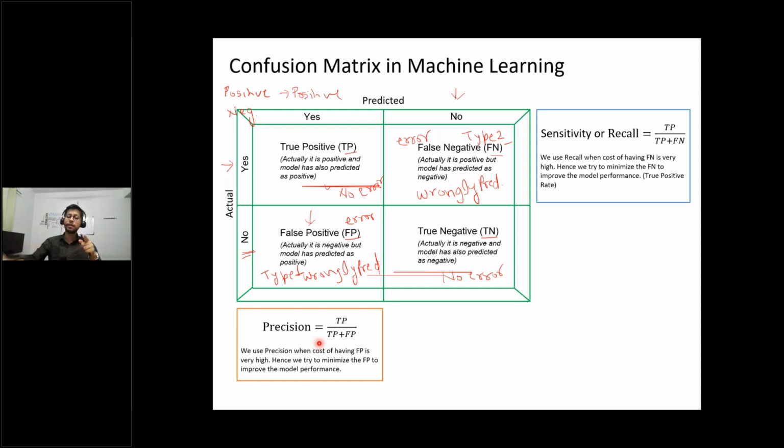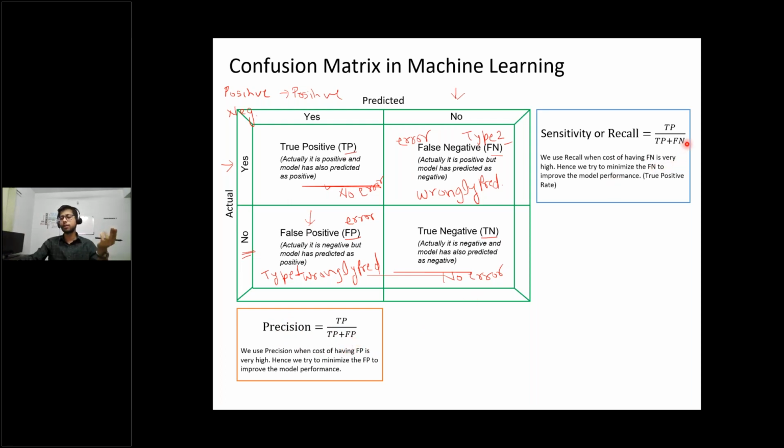So that's where the false positive comes in: it wrongly tells you it is positive, meaning wrongly it told you it is a spam mail, though it was not spam, right? In these kinds of situations we minimize the false positive. Whenever we want to minimize the false positive, that's where we go for precision. We maximize the precision by minimizing the false positive.